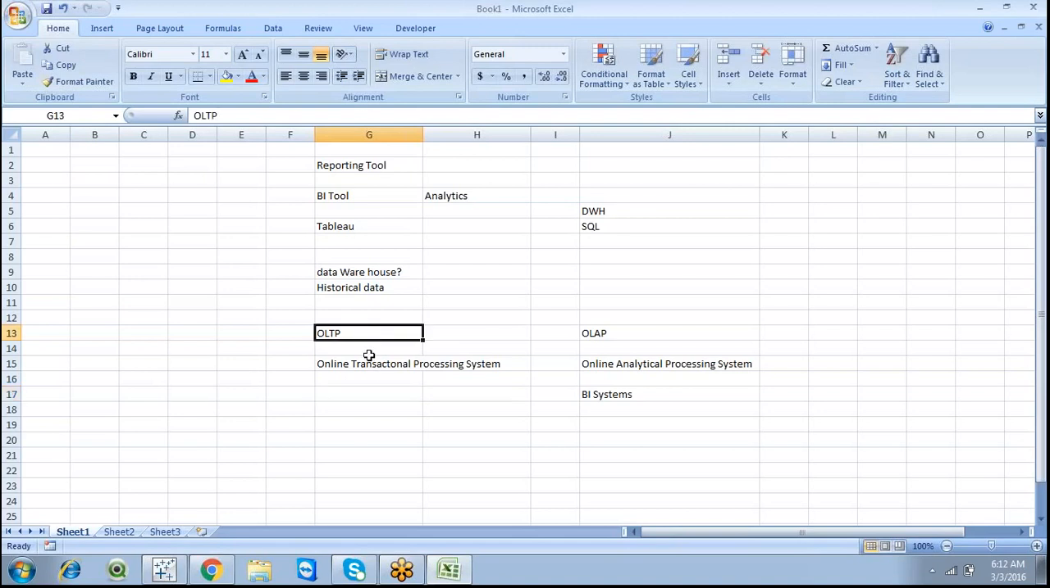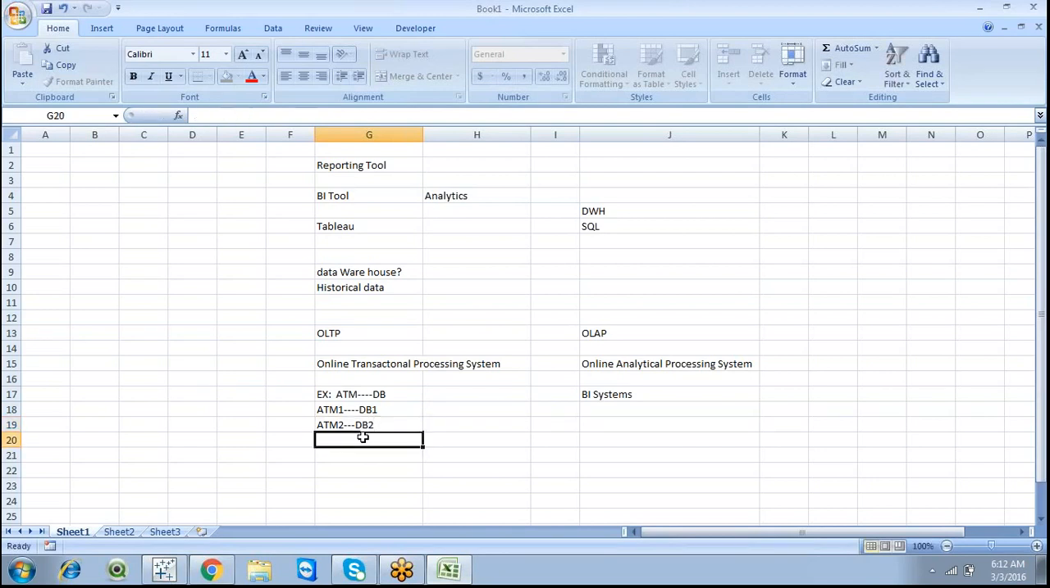OLTP systems are online transactional processing systems. An example of an OLTP system is an ATM. We do some transactions, and they are captured in one particular database. So it is going to store in one single database. If we have different applications, let us take ATM1, it is going to store in another database. So this is database one. And if we have ATM2, it is going to store in another database as well.